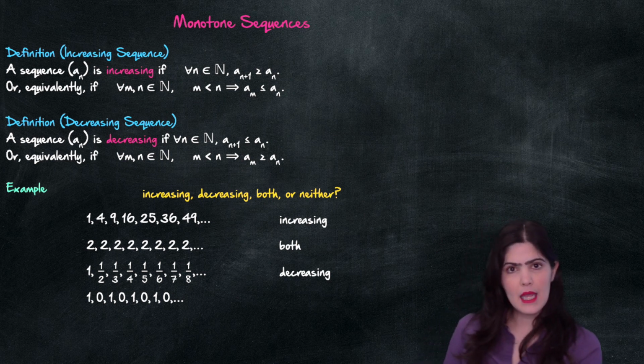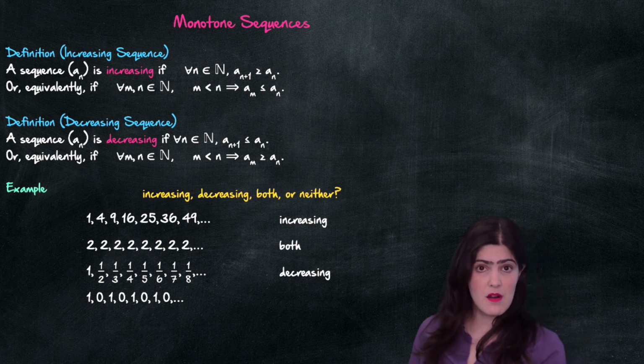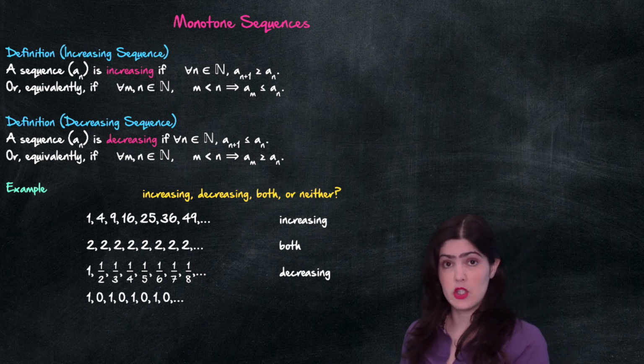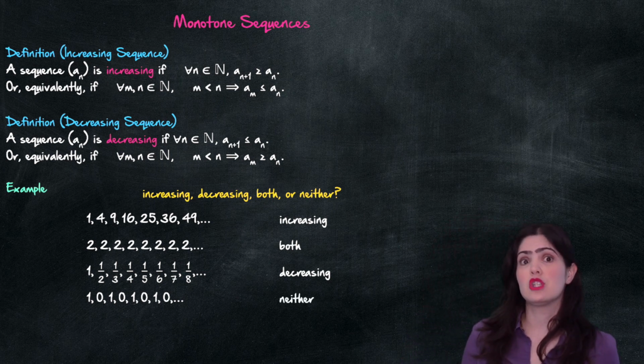And now if you look at the second term, the second term here is 0, right? And it is smaller than the next term, so it cannot be decreasing either. So this is neither. It's neither increasing nor decreasing.